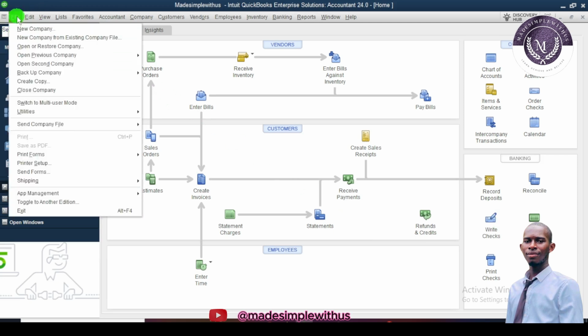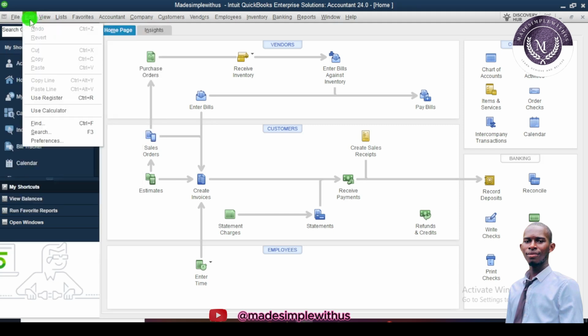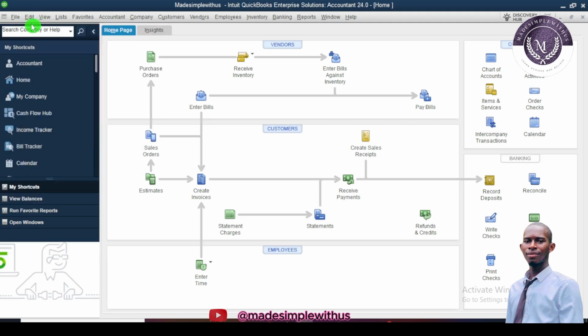So in the file aspects, you see New Company and New Company from Existing. The new company is if you want to create a new company, and the new company from existing company is what you want to create from a company that already exists. You want to create a new company from that. And also we move on to the edits, the edit aspects, as you can see.